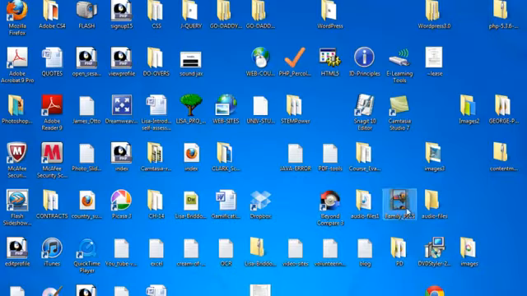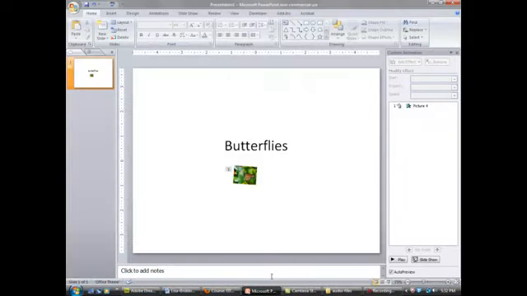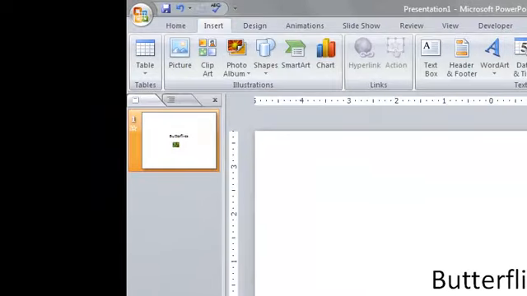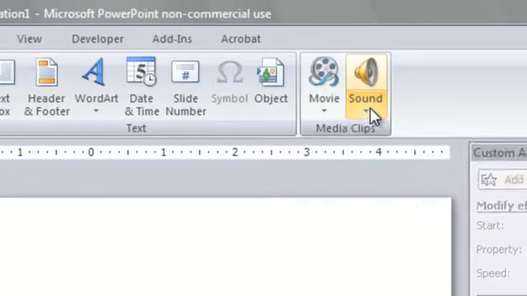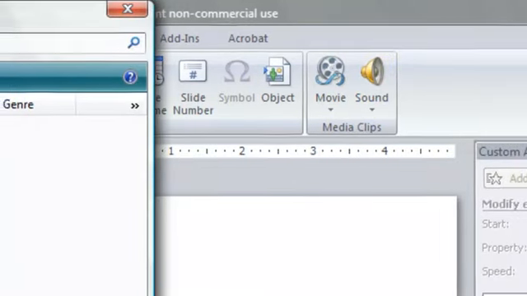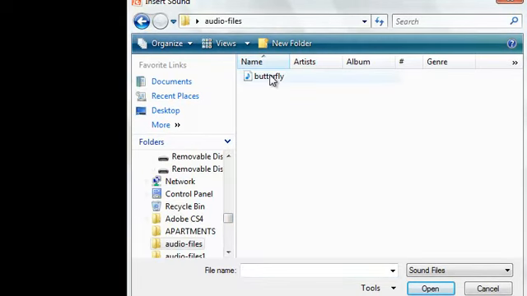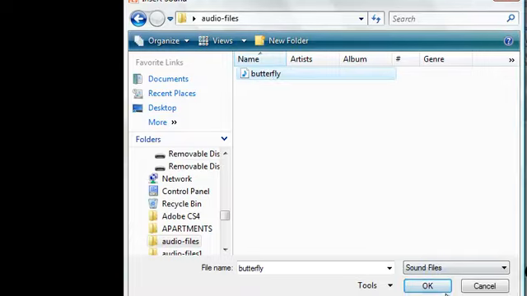Now we can navigate out to our desktop folder and find that our sound clip has been saved in the Audio Files folder. With PowerPoint already open, we can now insert the sound clip we saved. Click the Insert tab, click the arrow under the sound icon and select Sound from File. Now we can navigate to the desktop folder we called Audio Files and select the sound clip we saved and then click OK.